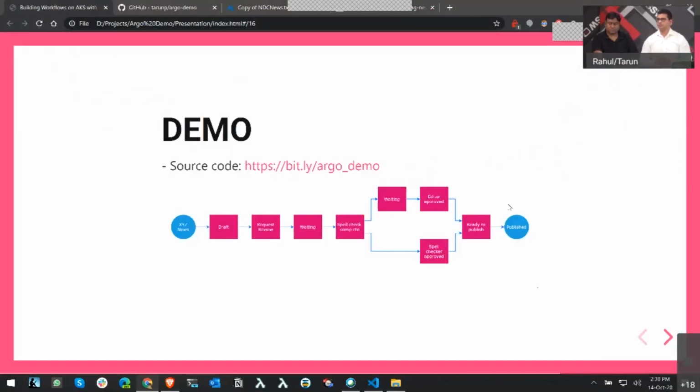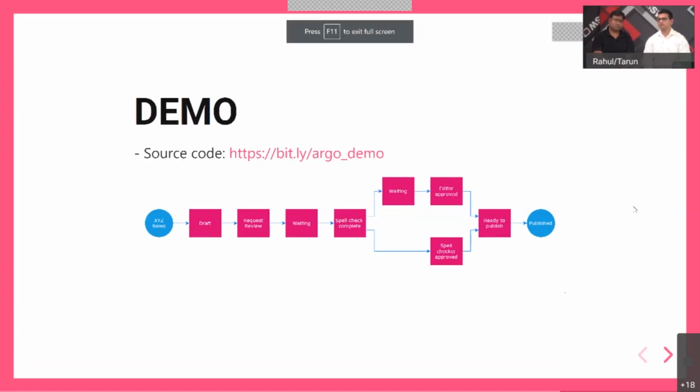So we encourage you to explore the Argo dashboard yourself. There are a lot more things that you can do there. And this is just a brief glimpse of how you can run a simple workflow with it.